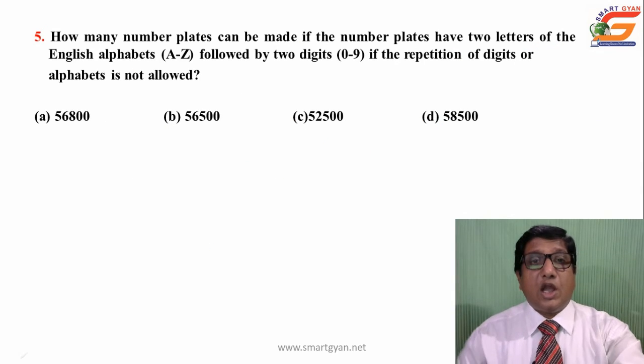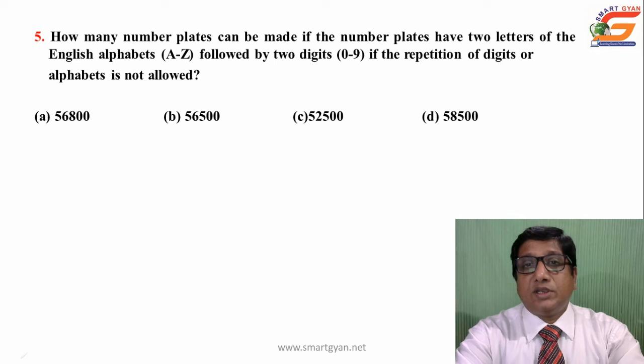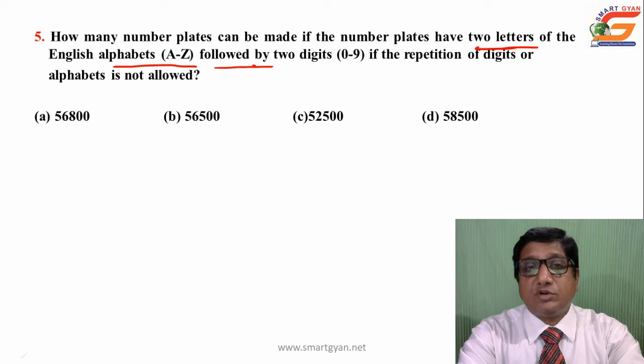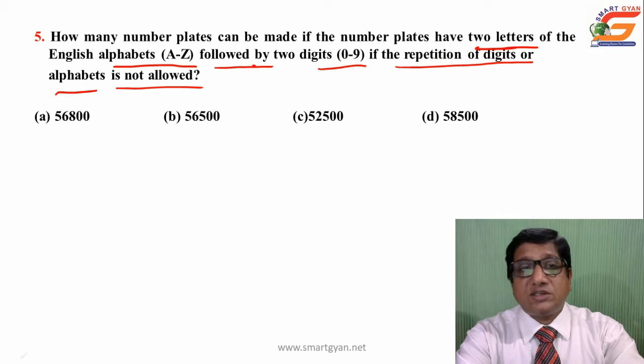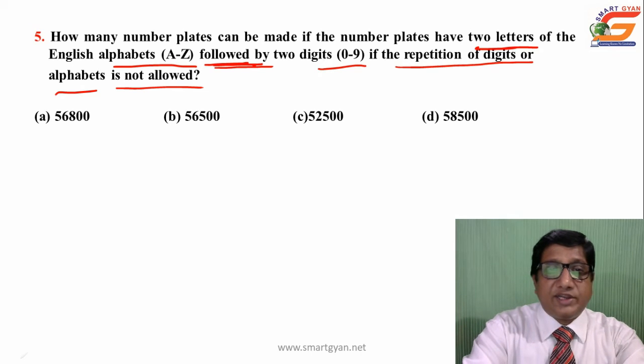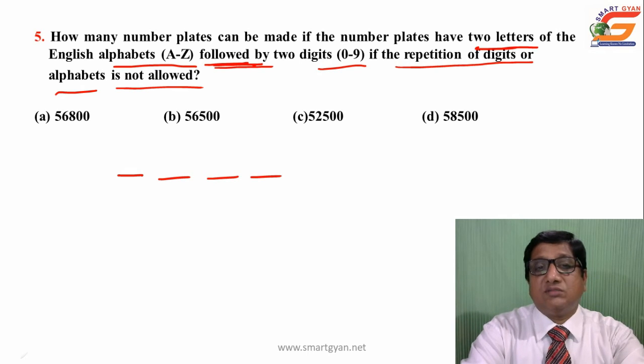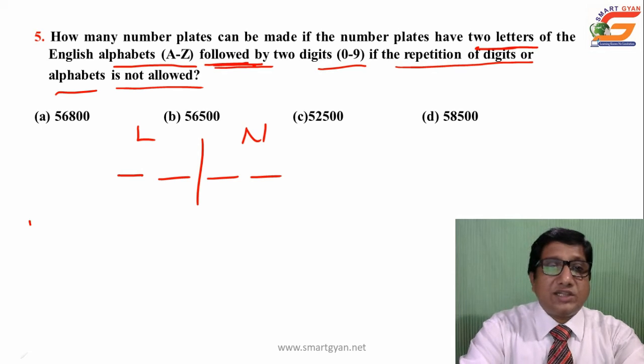Next, how many number plates can be made if the number plates have 2 letters of the English alphabet A to Z followed by 2 digits 0 to 9, if the repetition of digits or alphabets is not allowed. So 2 letters and 2 numbers, but important thing is first there will be 2 letters followed by 2 digits. Means how many number plates are there? First 2 letters, these 2 will be letters and these 2 will be numbers.